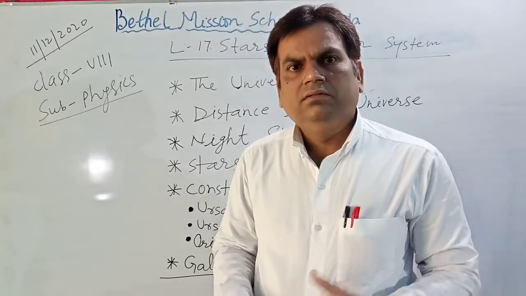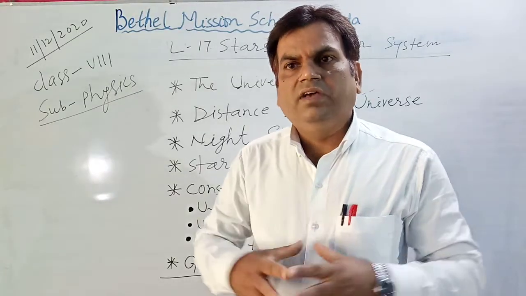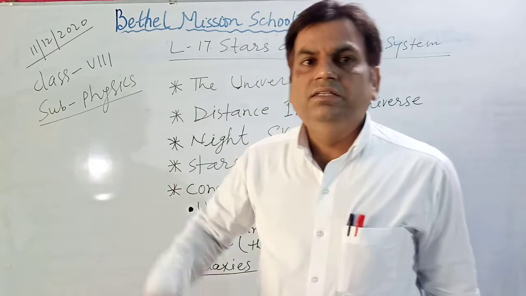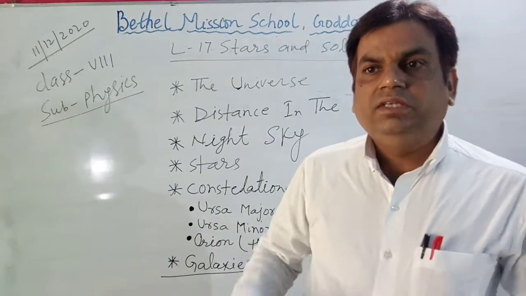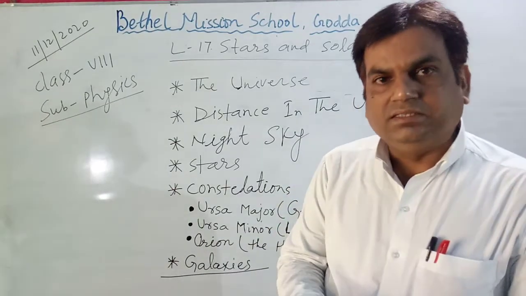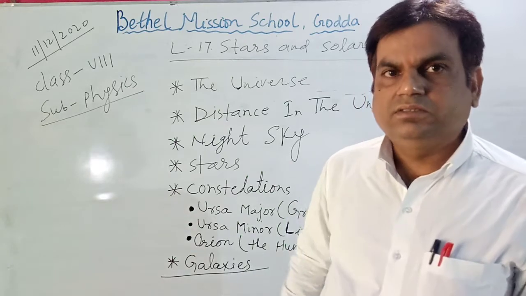And our universe is very large, it is infinite. We cannot measure the distance of our universe.